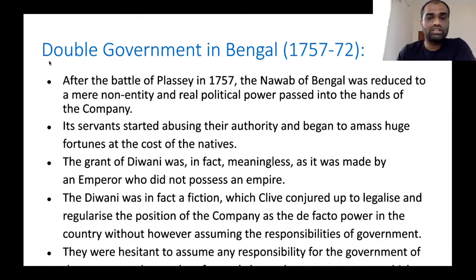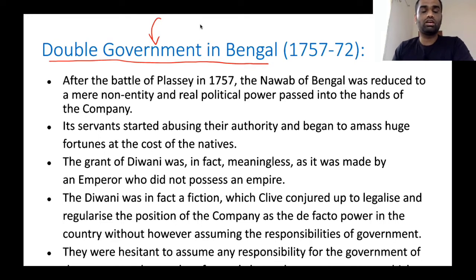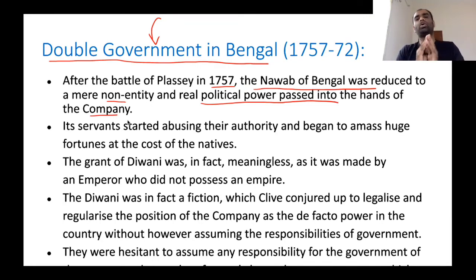Now, after the Battle of Plassey, the English East India Company established a type of government called double government in Bengal. Now, what is this double government? Okay. See, after the Battle of Plassey in 1757, the Nawab of Bengal was reduced to a mere non-entity, and real political power passed into the hands of the company. Now, after this battle, the Nawab of Bengal became a mere non-entity. His political power was almost completely dismantled. Even though the Nawab was the titular head of Bengal, the real power was actually passed on to the company.